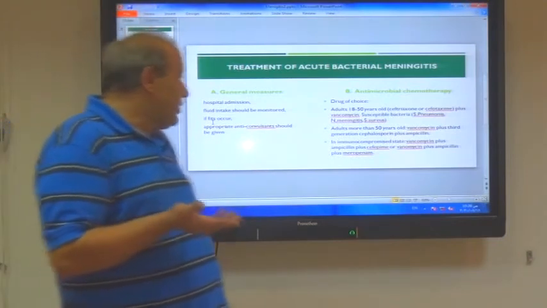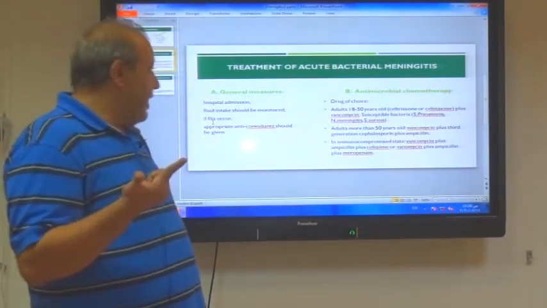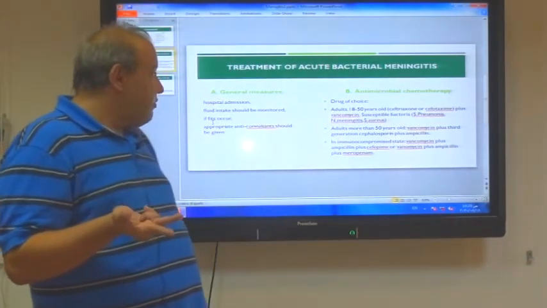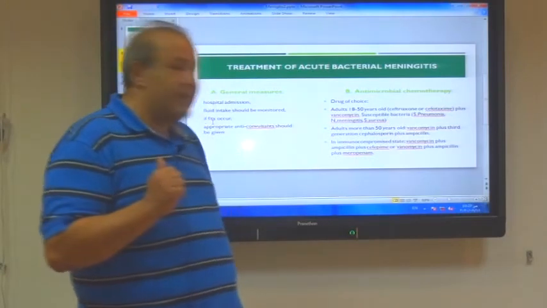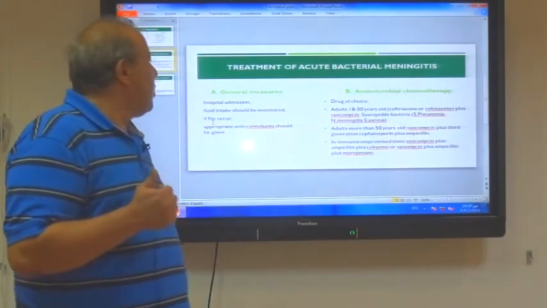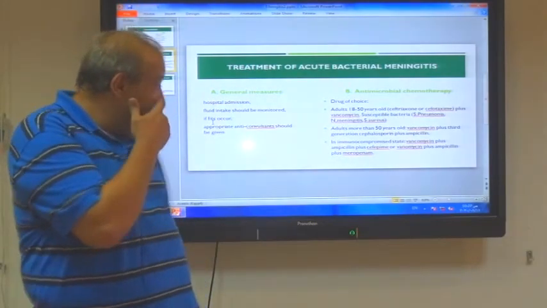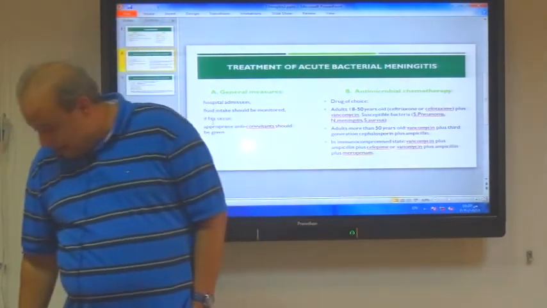You should give vancomycin plus ampicillin plus a third generation cephalosporin, or vancomycin plus ampicillin plus meropenem, or Meronem as its trade name in the market.